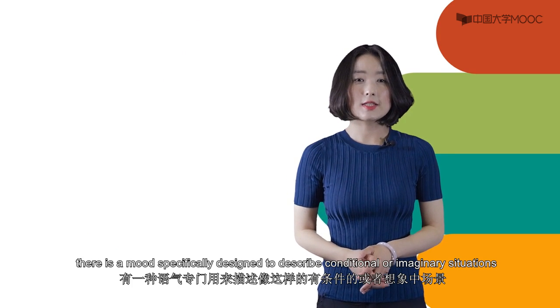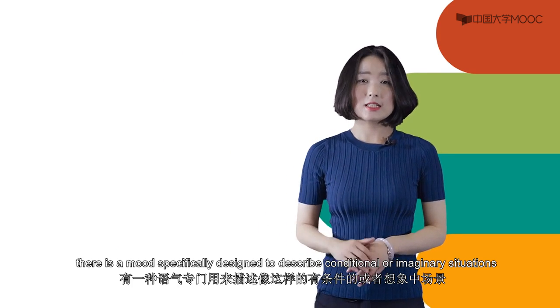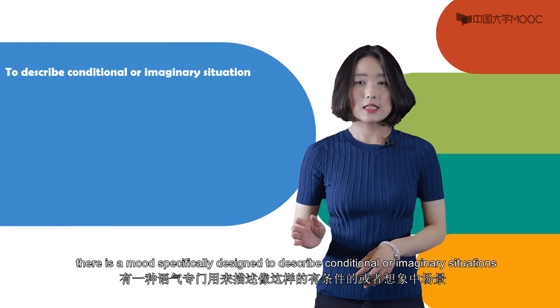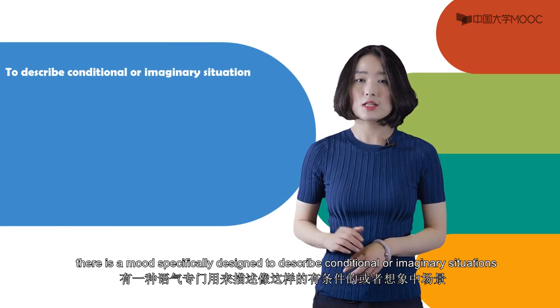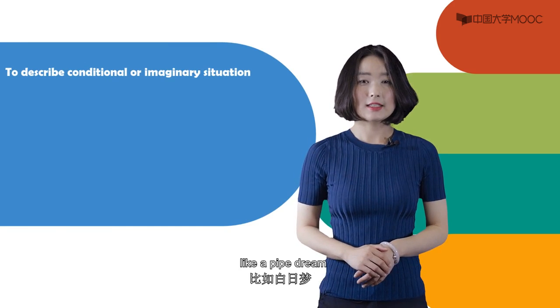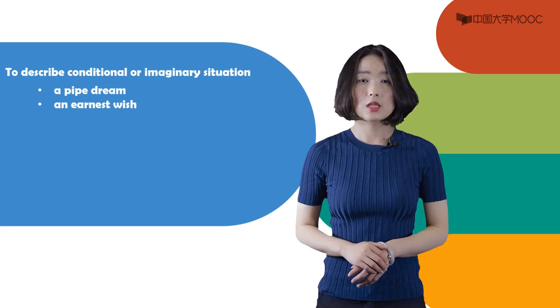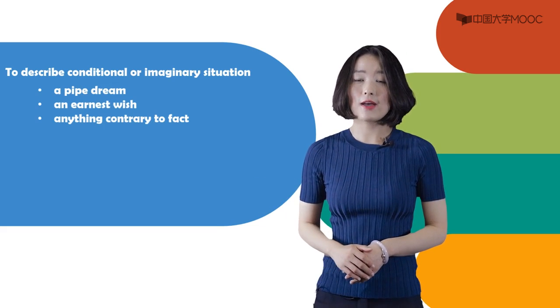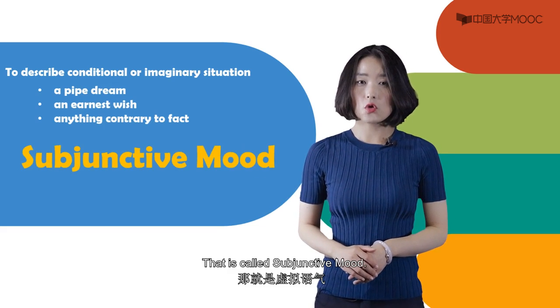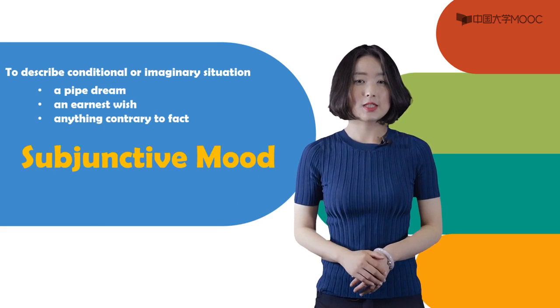Grammatically, there is a mood specifically designed to describe conditional or imaginary situations, like a pipe dream, an earnest wish, anything contrary to fact. That is called subjunctive mood.